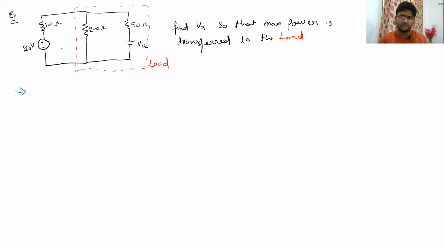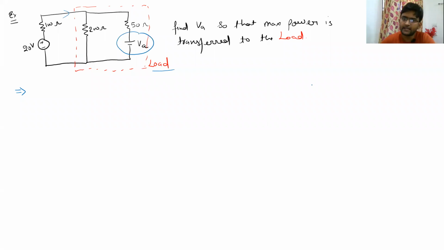Now let us take one more example to find out the value of VA given here, so that the power transfer to this whole load, which is represented by these dotted red lines, is maximum. So we have to find the value of VA. Now there will be a question in your mind: this VA is a voltage source, so how will it work as a load, or as a resistor?